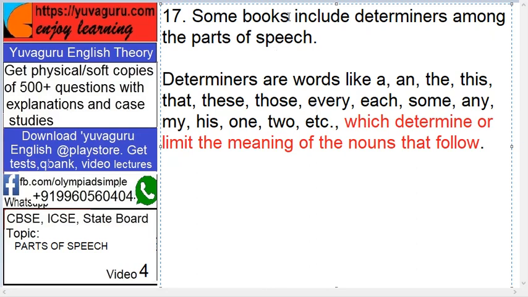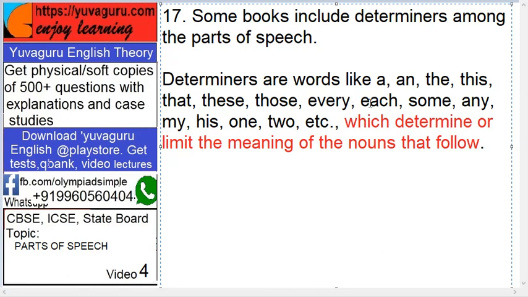Here, some books include determiners among the parts of speech. Means there are basically 8 parts of speech, but some books make it 9 also, and the 9th one is determiners. So what are determiners? Determiners are words like a, an, the, this, that, these, those, every, each, some, any, my, his, own, two, etc. Now see here, words are not important.